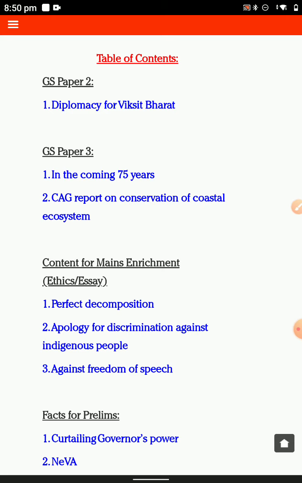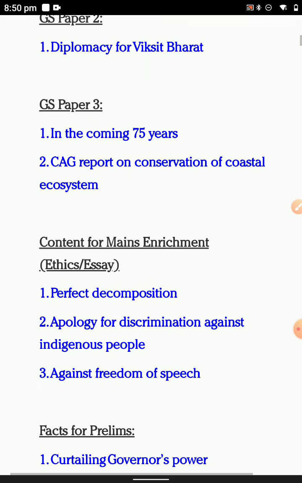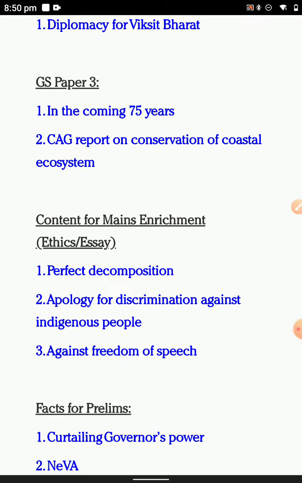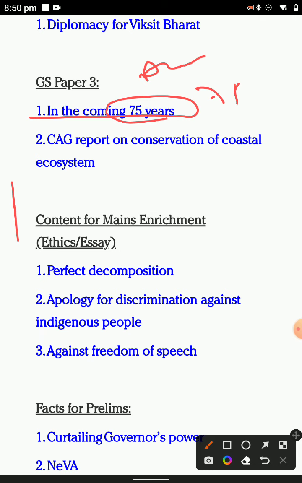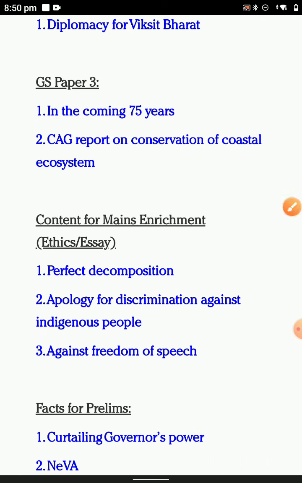That is also a question asked in the mains examination because we are celebrating India's independence on the 74th day of the Azadi ka Amrit Mahotsav, Amrit Kal, and you have realized a lot of questions are asked.